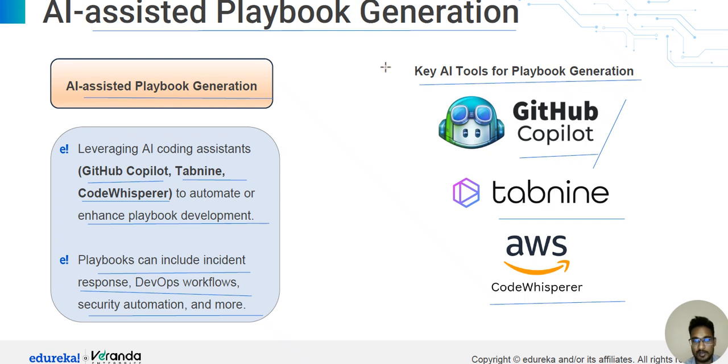So these are the AI-assisted playbook generation tools. Key AI tools are GitHub Copilot, Tabnine, and AWS CodeWhisperer.